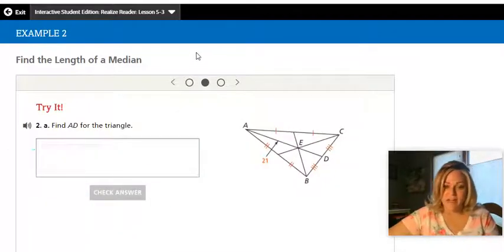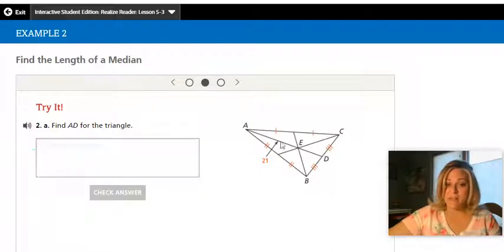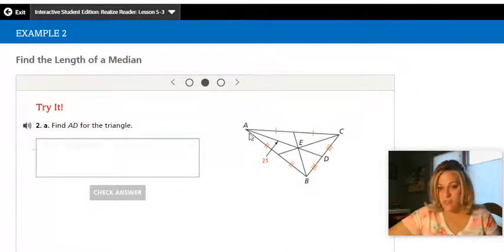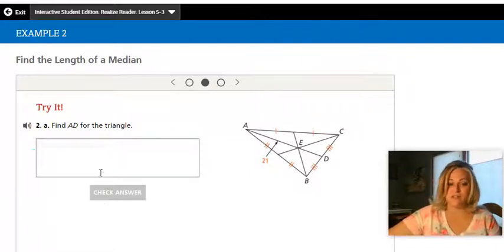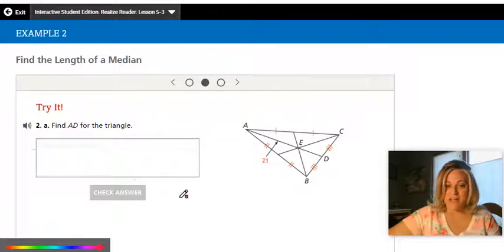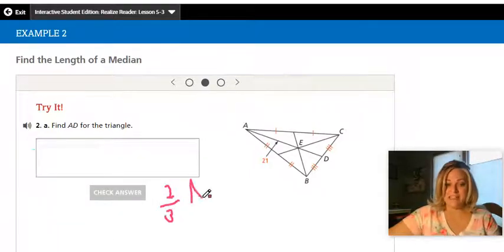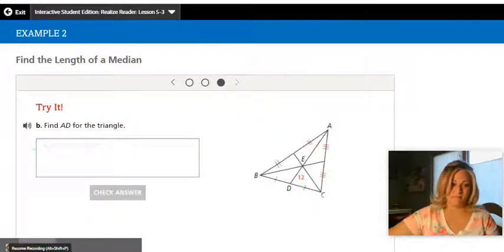All right, this next part, same idea. It gives you the long side. So 21 will be 2/3 of this entire AD. So it says find AD. Set it up the same way. So 2/3 of AD should equal 21. And do this the exact same way we did the last problem. And after you do your problem, fill it in, and check your answer to make sure it's right.